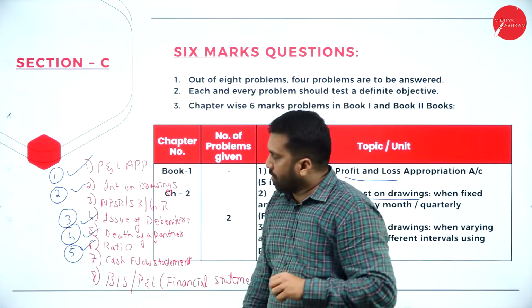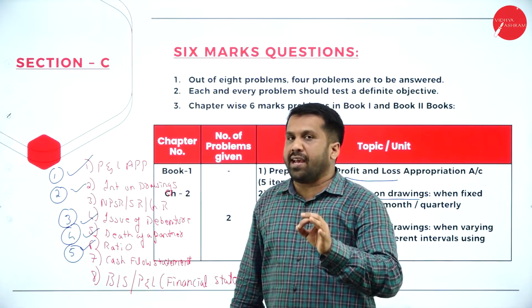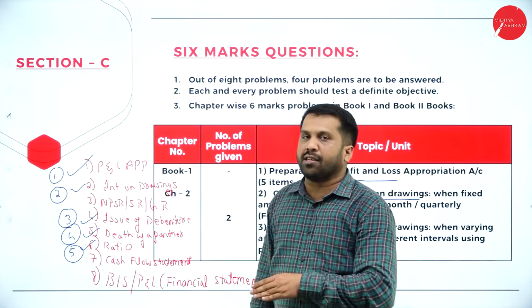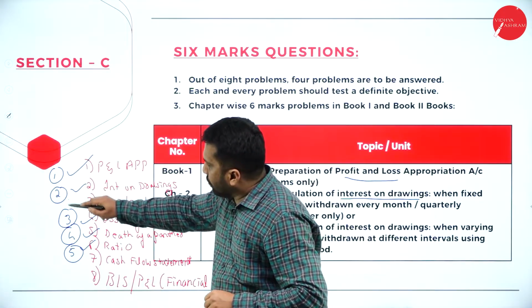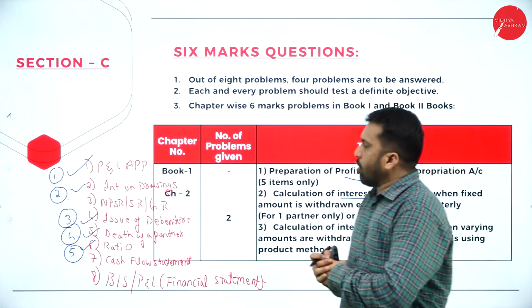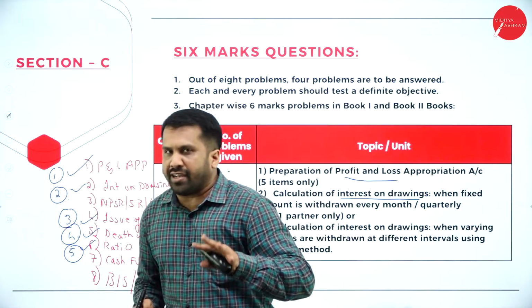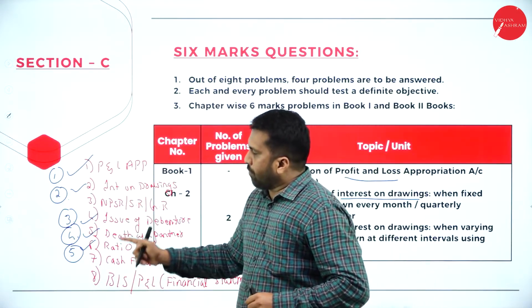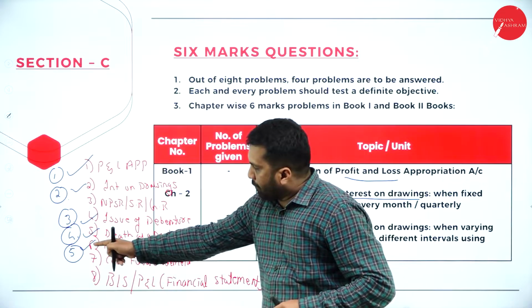If you are done working out all the 8, go with 8. But if you have very little time, which ones we are supposed to prepare are 1, 2, 3, 4, and the 5th one will be optional. So these topics are more than sufficient for your examination. As I told you, go with the 4: 1, 2, 3, 4. If you want, you can go with the 5th one also.